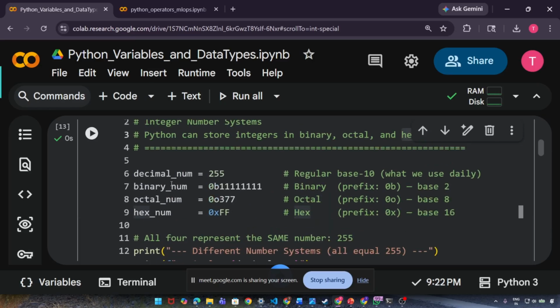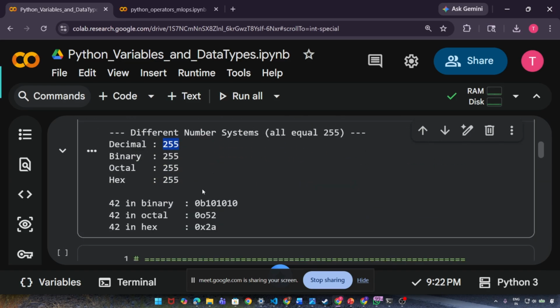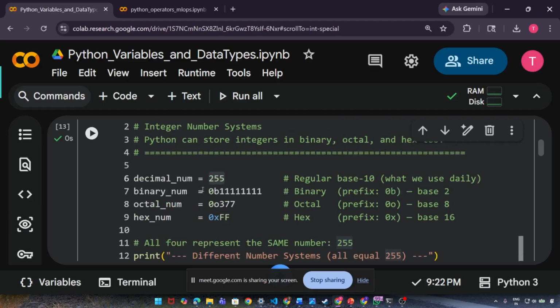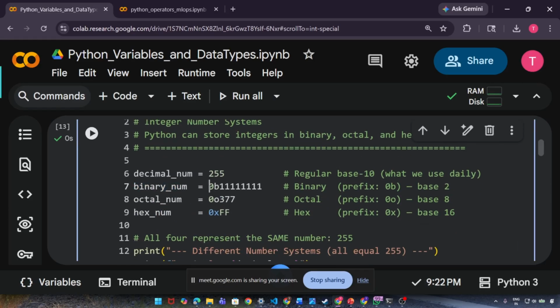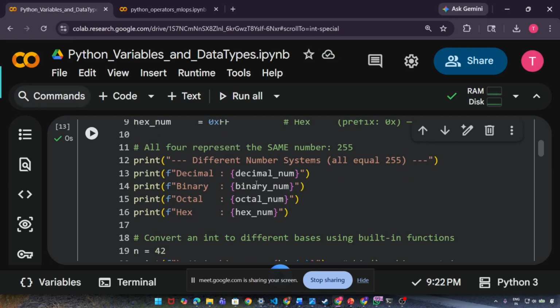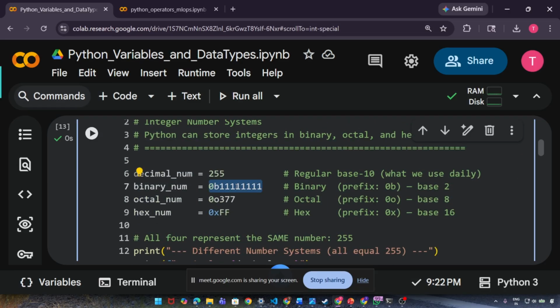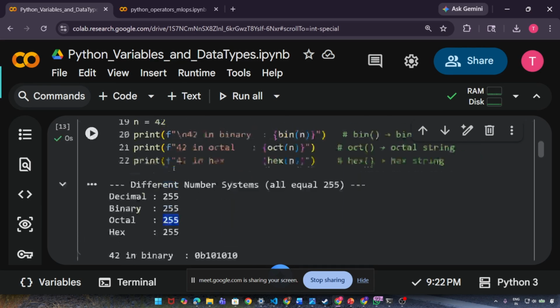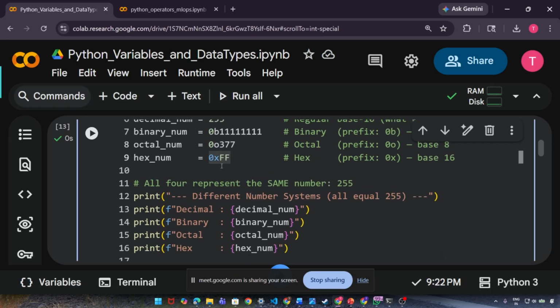If you see, I have given the decimal number 255. When I printed, it printed 255. Normal. But when I printed the binary number with the 0b prefix, this also means 255. And you see, when I printed it, all printed 255 only. I have printed in the normal way, I have not done any changes, automatically understanding this is a binary number. Then the octal number. This is the signature of octal. If you want to write octal, you can write this way. Again, this also means 255. See, it's doing that way only, and same for hex.